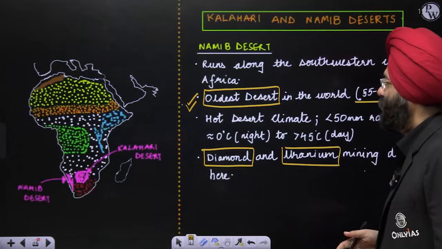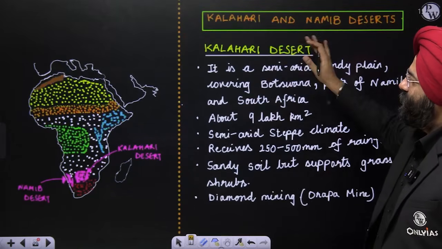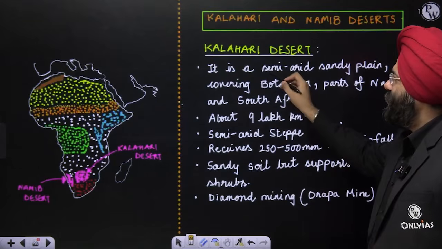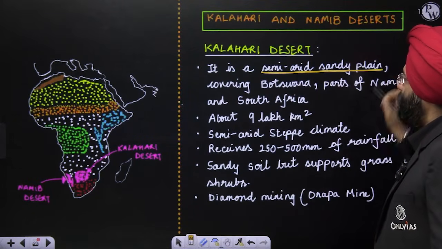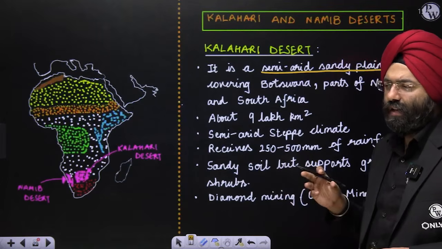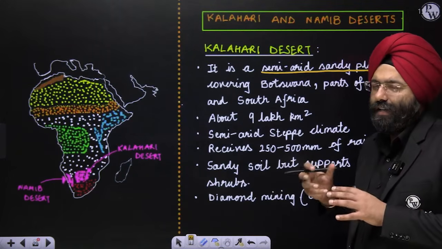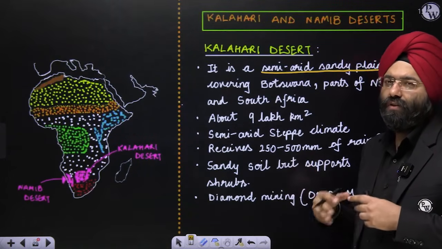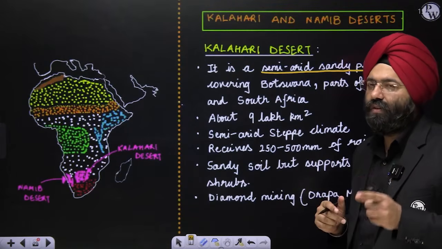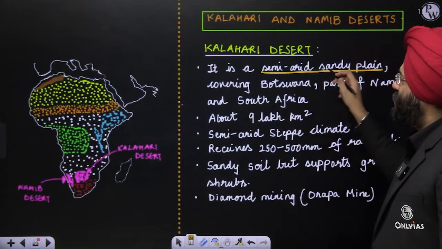Okay. Now, having done the Namib Desert, let us move on to the Kalahari Desert. This is again a semi-arid sandy plain, so not as arid as Namib. That is why sometimes people say that it is not exactly a desert, but obviously we call it a desert because it has all the features, though it is relatively less arid when you compare it with the Namib Desert. That is why it is a semi-arid sandy plain.